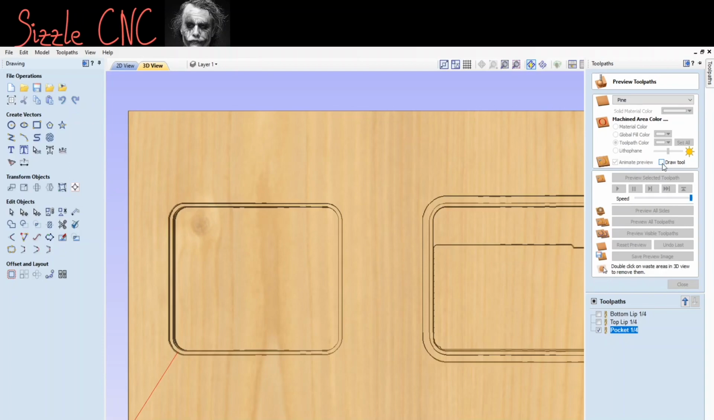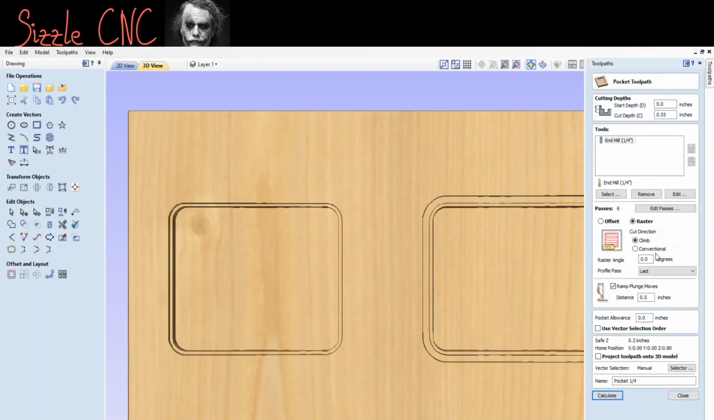Alright, we'll take the draw tool off. Yeah, we'll put that on there. Come on! Okay, so it's done. I'm gonna click on that again and see what the settings were.